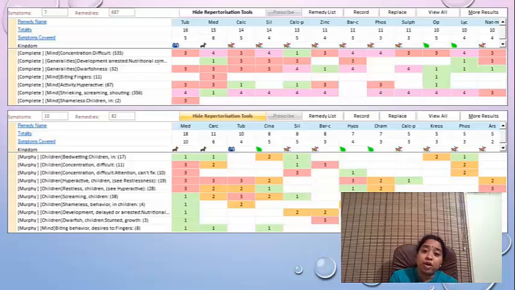Now the point is, forget about what was prescribed in the case. When this kind of a choice comes up, you will always have a question. I always had a question. Which to prescribe? Do I prescribe tuberculinum or do I prescribe medorinum? If I prescribe one remedy, do I need to wait?